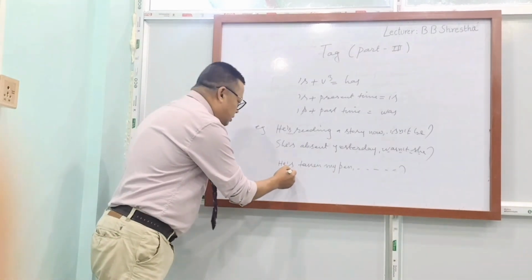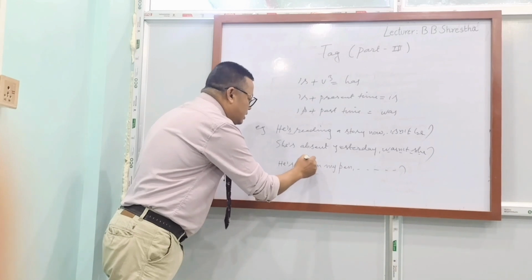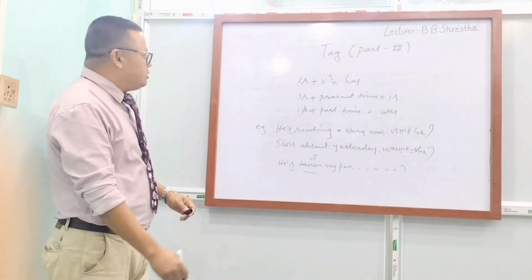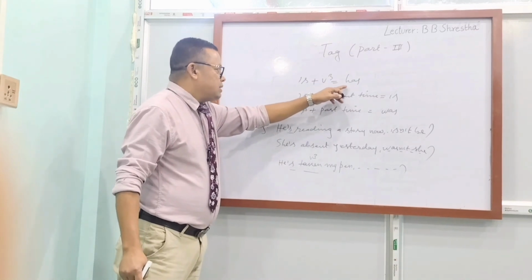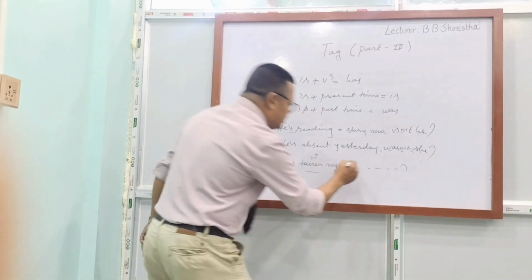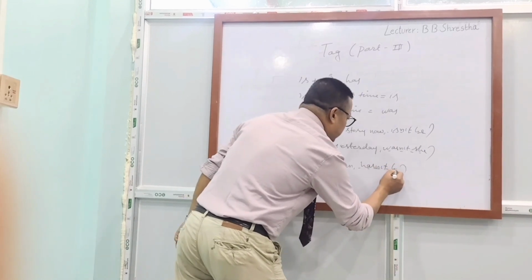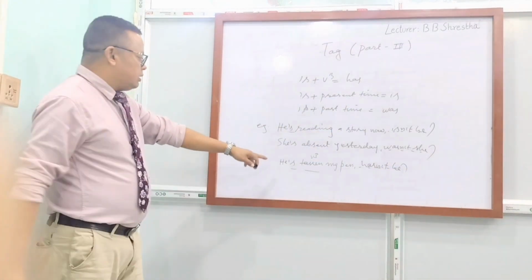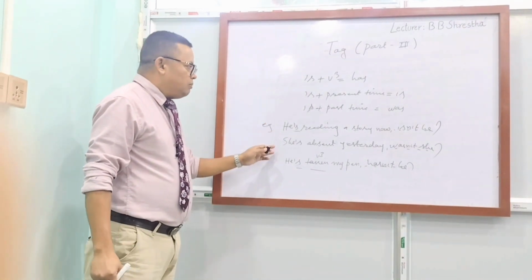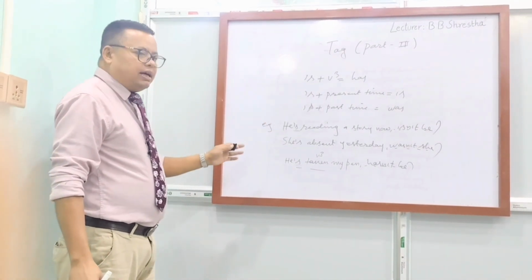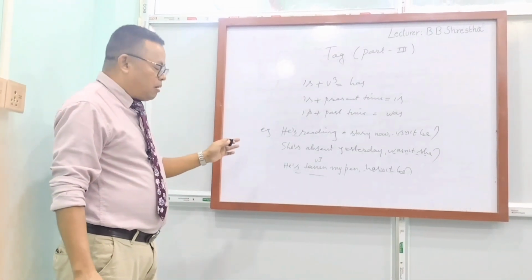And last example, he's taken my pen. Look here, apostrophe S is there, and after apostrophe S there is verb 3. And what does the rule say? Apostrophe S plus verb 3 means that apostrophe S is has. So the tag is hasn't he, the correct answer. Dear student, this is the way we have to solve question tag if there is apostrophe S. I hope that you are clear about this.